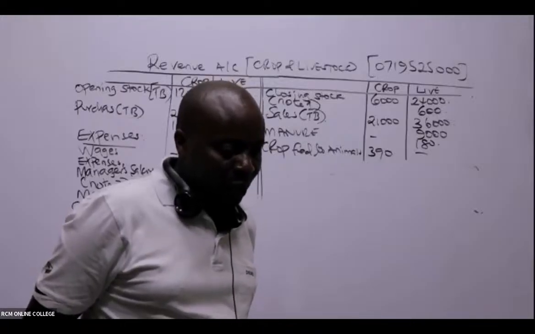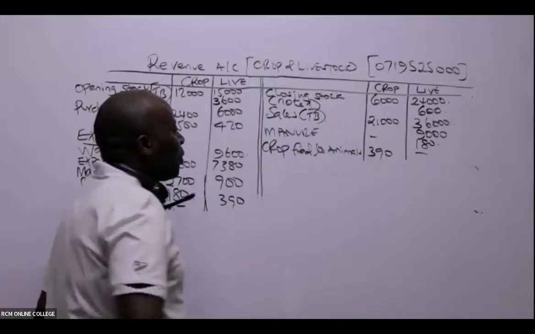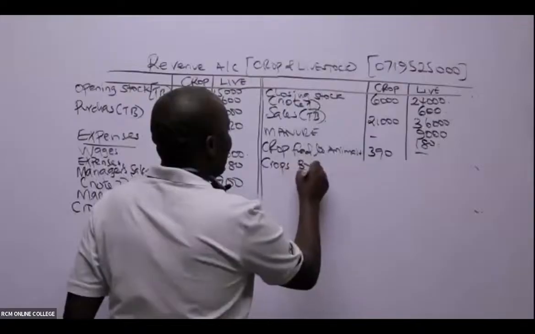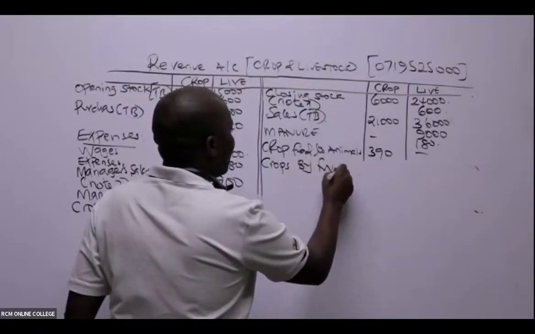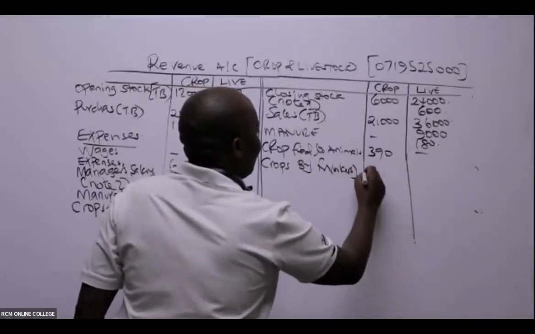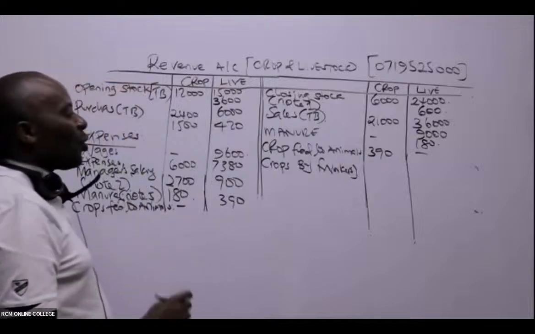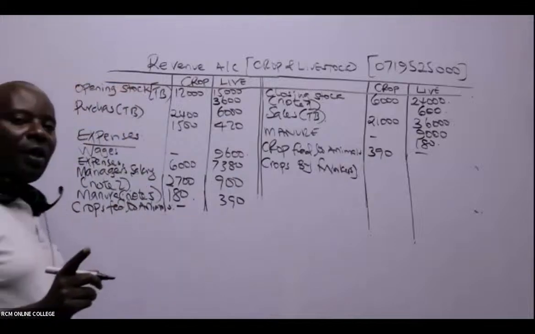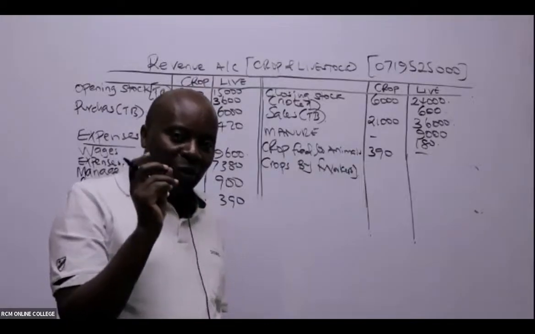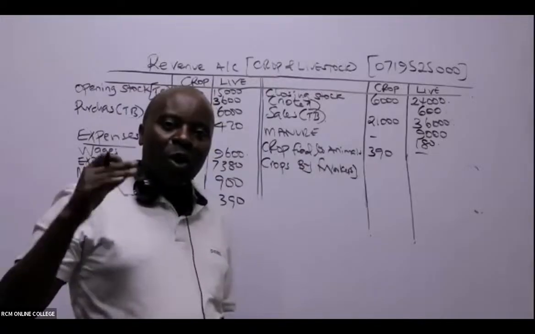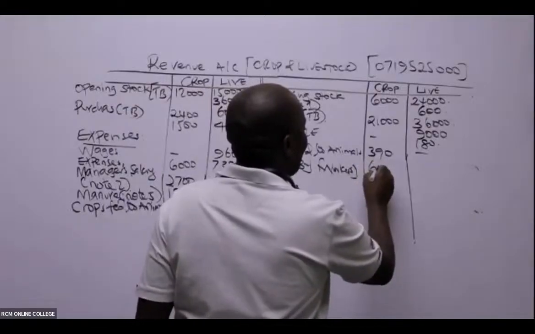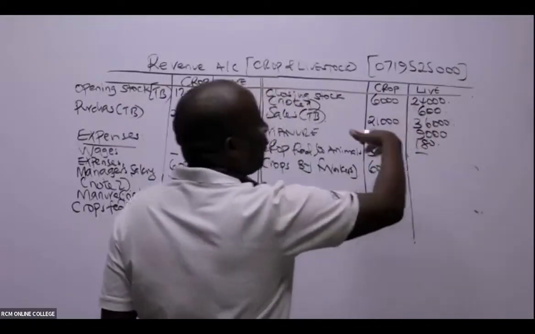Is there somebody who is able to see the crops consumed by farmers? So what are we going to do here? Crops consumed by workers. Great, I love this. So crops consumed by workers, of course, I can see an output. That's not disputable. I can see an output from crops. So how much is this? Ladies and gentlemen, this is 600. From the crops. Of course, here the animals are not involved at all.